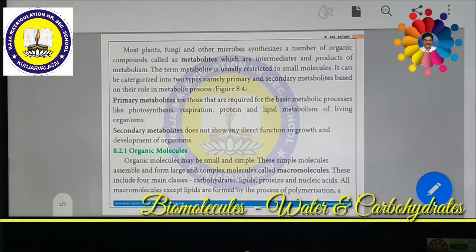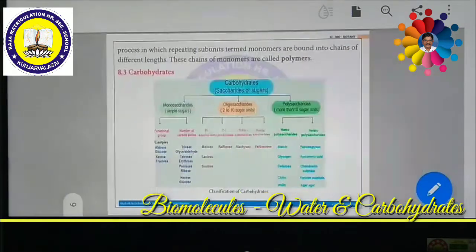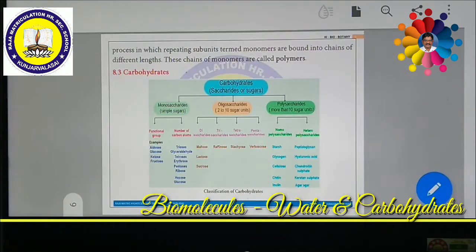Among various types of organic materials we are going to discuss in detail, like carbohydrates, proteins, lipids or fats, and nucleic acids, we are going to study them in detail in this class. Among them we are going to discuss carbohydrates in detail.